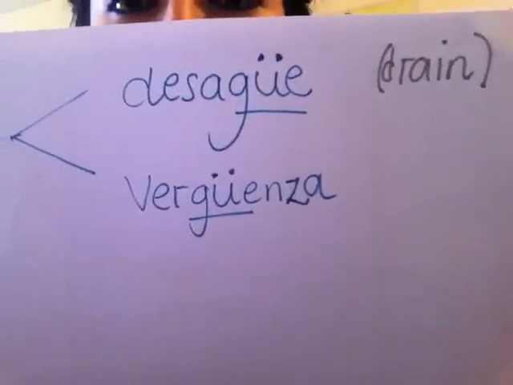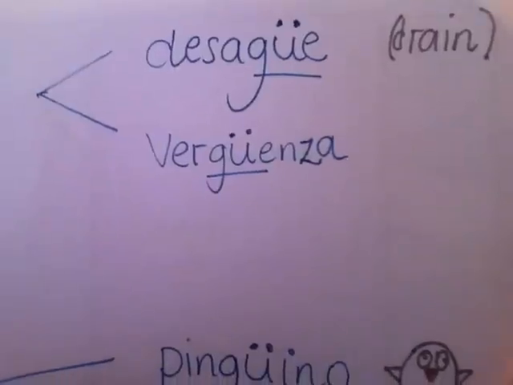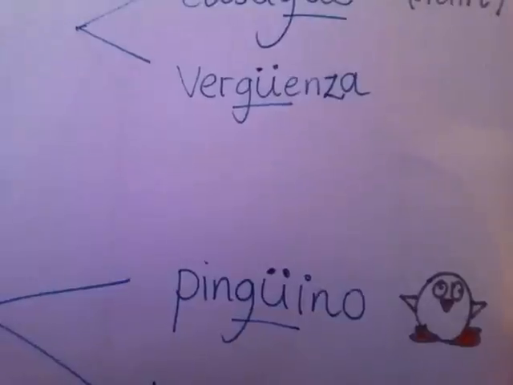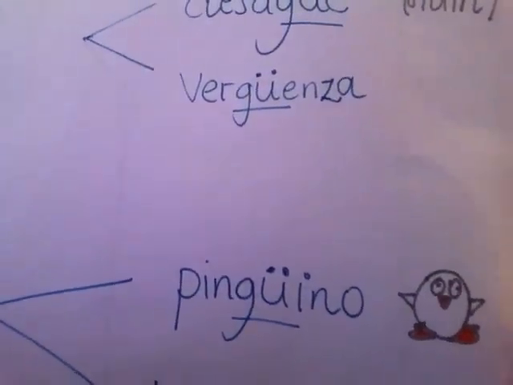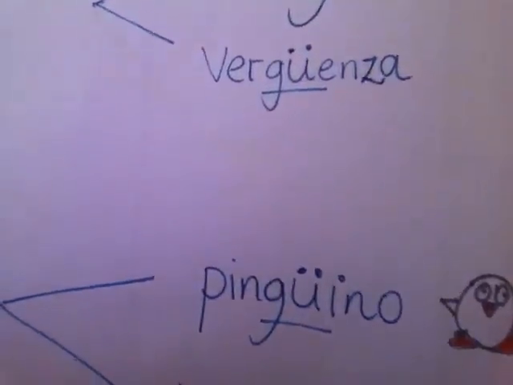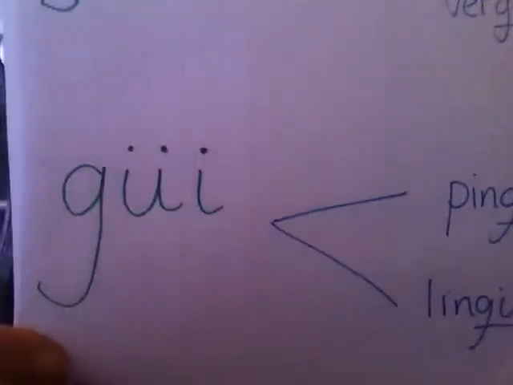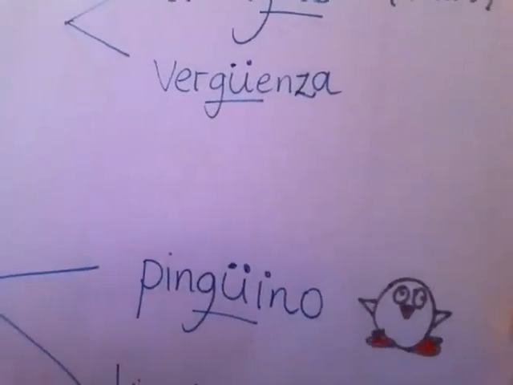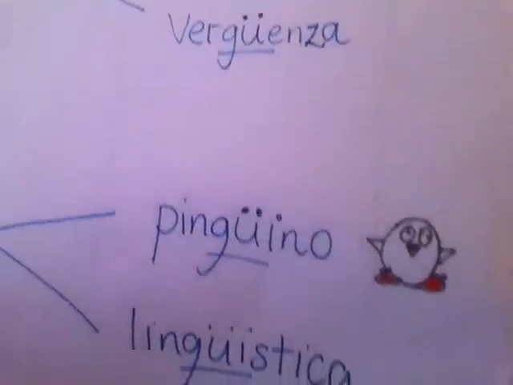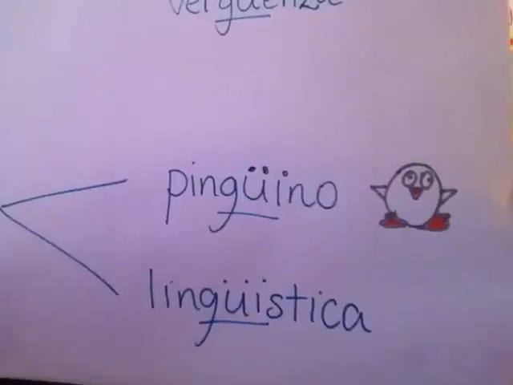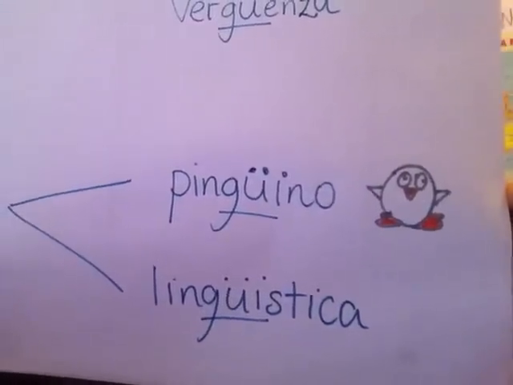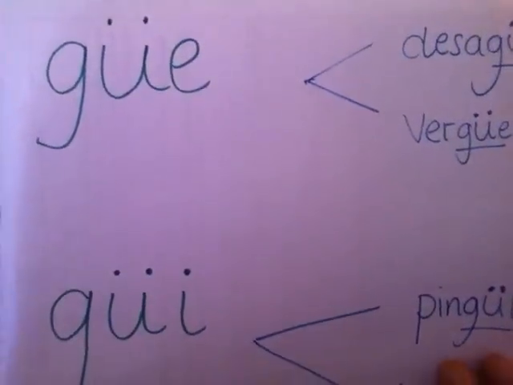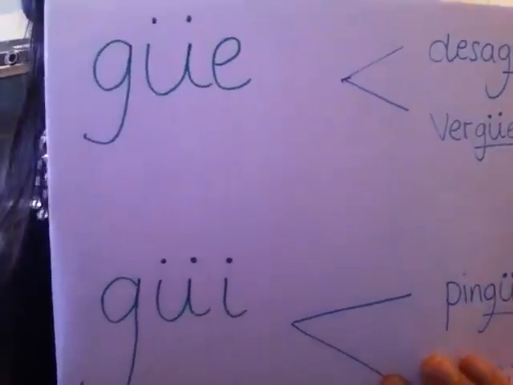Desagüe, desagüe. Or vergüenza. You would have come across this word if you have done some Spanish before. Vergüenza, meaning embarrassment. Vergüenza. Let's have a look at some examples with a GÜI. Pingüino, which is a very common word in Spanish. Pingüino, meaning penguin. Pingüino. And lingüístico, linguist. Lingüístico.